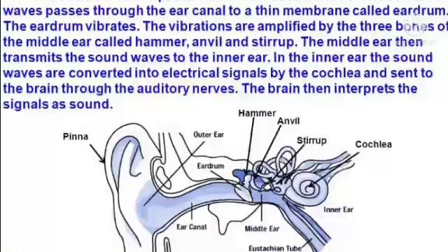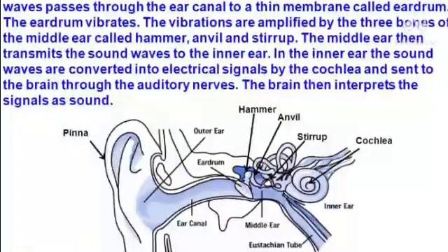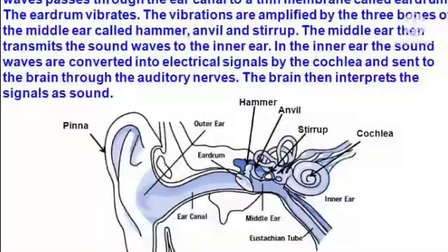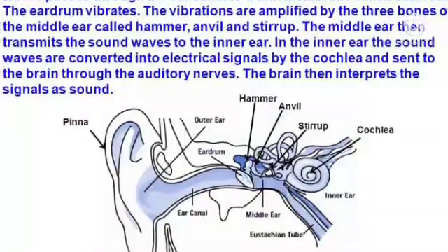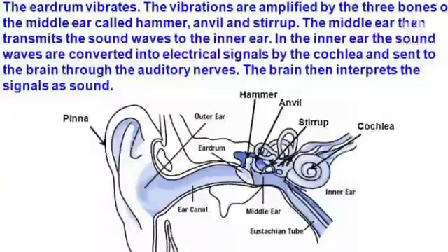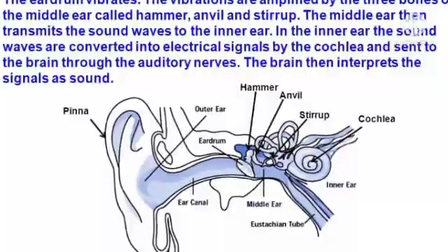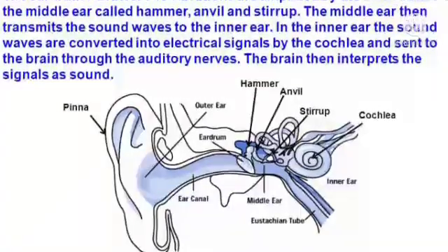The middle ear then transmits the sound waves to the inner ear. In the inner ear, the sound waves are converted into electrical signals by the cochlea and sent to the brain through the auditory nerves. The brain then interprets the signals as sound.